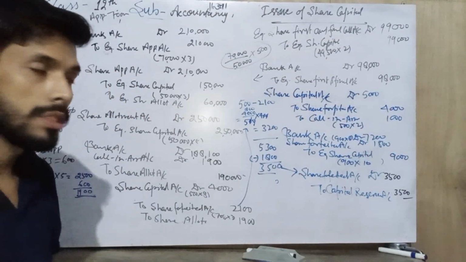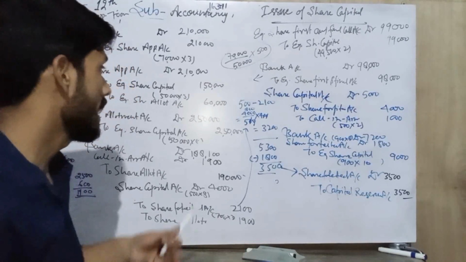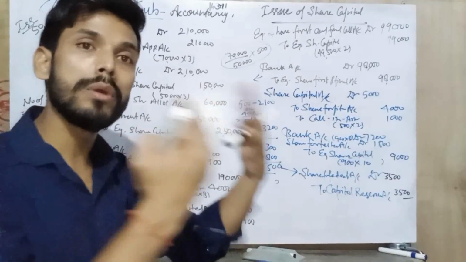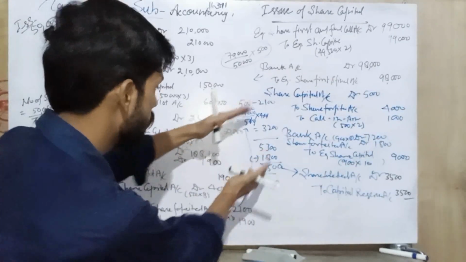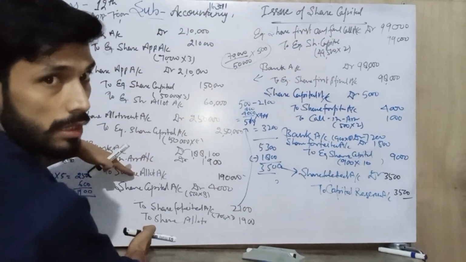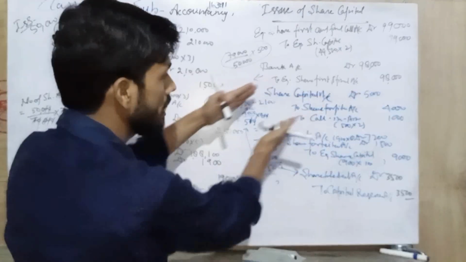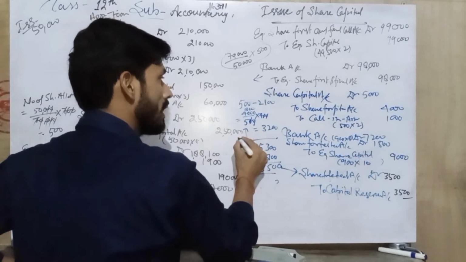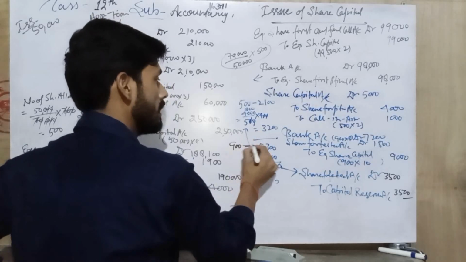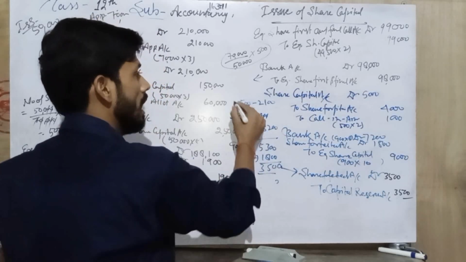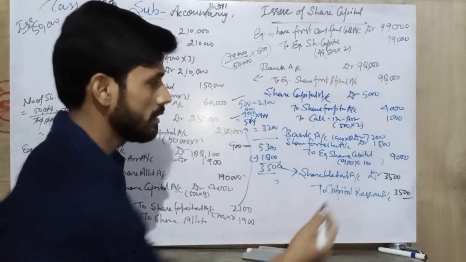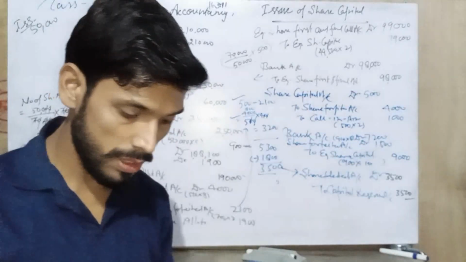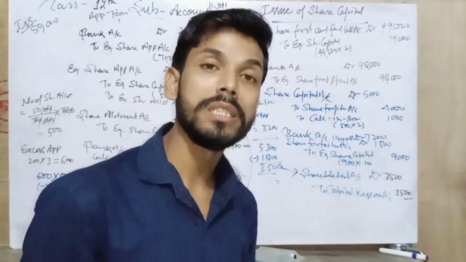I am choosing this question because it is a board question, and in this one trick is there. Not all the shares were reissued, only the full shares of one shareholder and part of the second shareholder's shares, means total 900 shares we forfeited here, on 400, on 500. So this is the amount of capital reserve. So you have to try these types of questions. It may be asked in your examination as 3 marks.